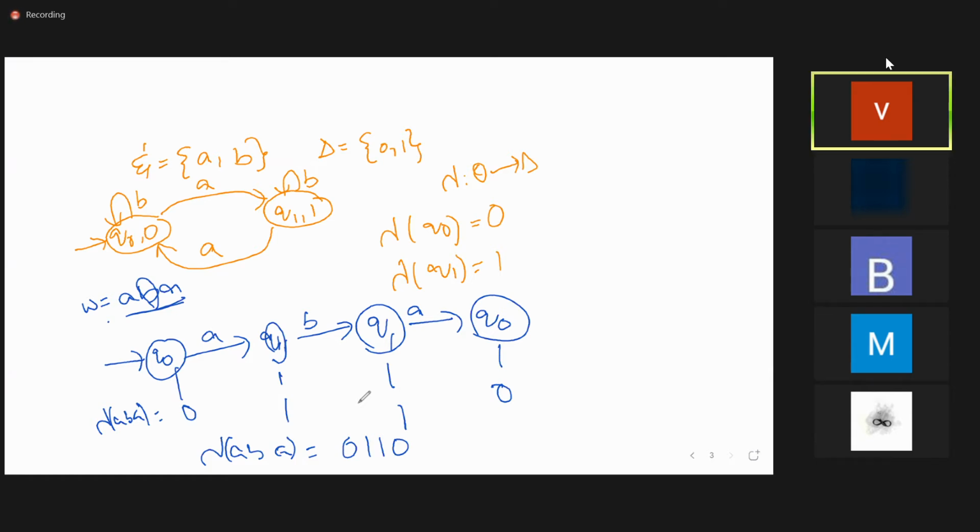Okay, any more doubts regarding this Moore machine? No, ma'am. Shall I give one question? Will you solve it? Ma'am, can you explain the part where Q1 on B is going to Q1 again? See, based on the given string, Q0 on A, where is it going? Q1. Q1 on B, where is it going? Q1 only. Q1 on A, where is it going? Q0. So according to that, the symbol associated with Q0 is 0, Q1 is 1, Q1 is again 1, Q0 is 0. Right?